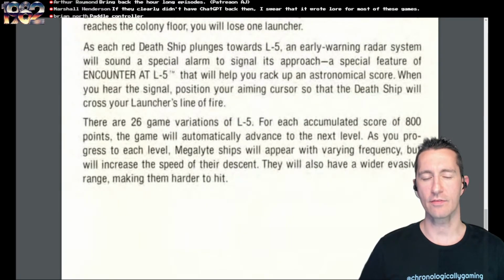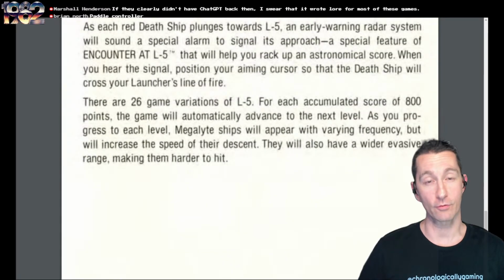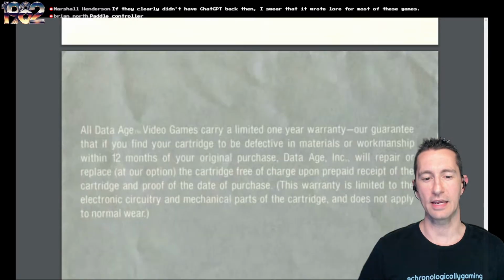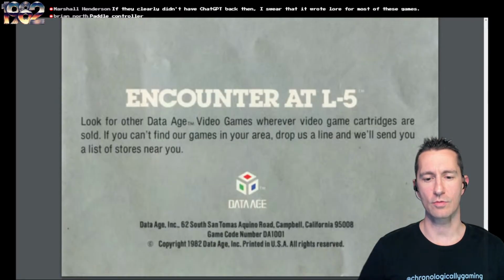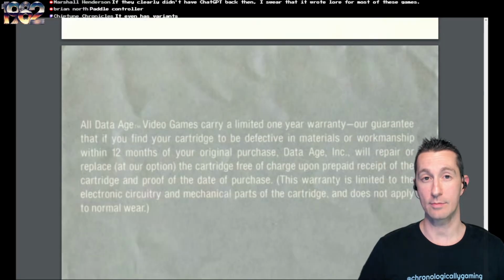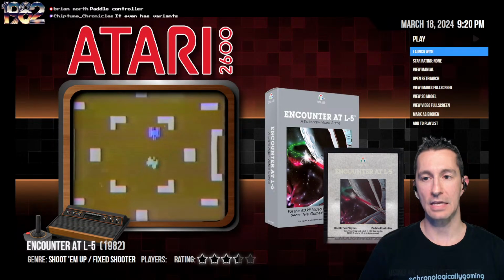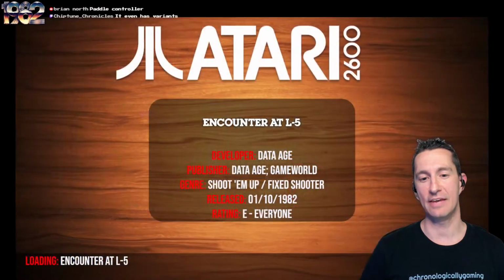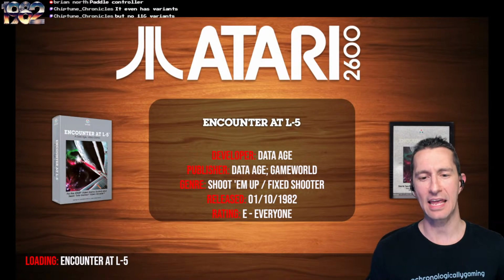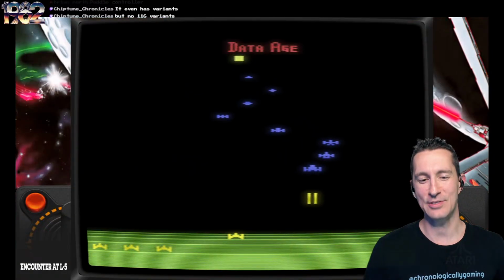There's 26 game variations for L5, and I find that refreshing still on home consoles when they give you lots of variations to play and lots of ways that you can change it up. So they don't have the cool grid like the other games we've seen by Atari, but we'll try it anyway. Let's pop in and play Encounter at L5. This is by Data Age, published by Data Age, later in Europe by Game World at the beginning of October 1982.